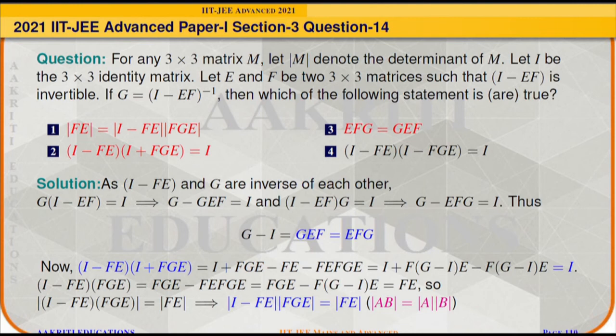So if we take the determinant on both sides, the determinant of (I − FE)(FGE) will be equal to the determinant of FE. Using the property that the determinant of AB equals the determinant of A times the determinant of B, the determinant of FE will be equal to the determinant of (I − FE) times the determinant of FGE. So options 1, 2 and 3 are correct.